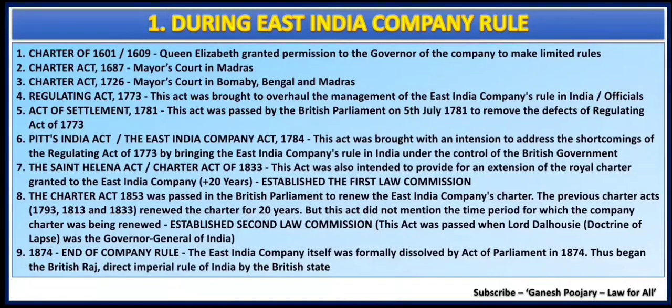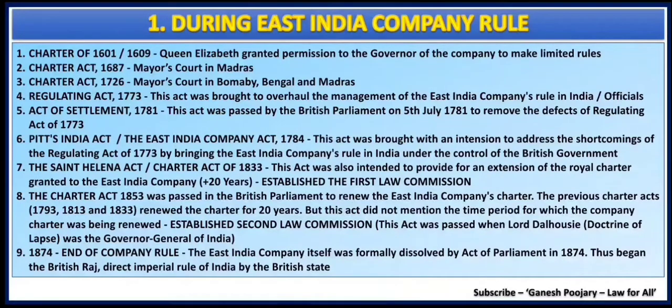So the British government basically wanted to take control over the East India Company, so they brought two more acts. They are the Act of Settlement in the year 1781 and the Pitt India Act or the East India Company Act in the year 1784. Then if you see serial number 7, that is the St.